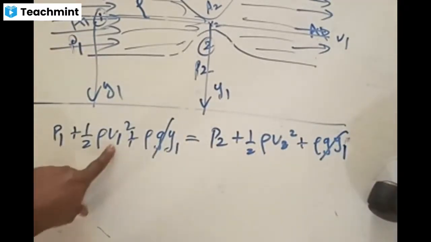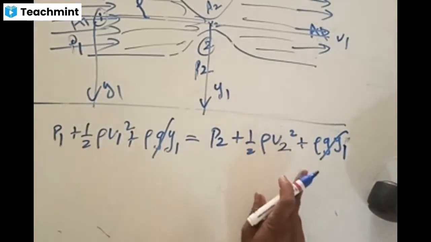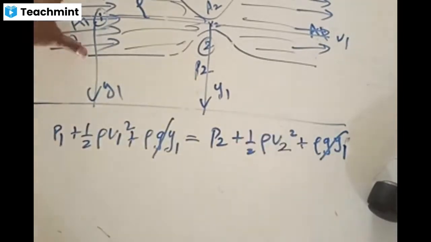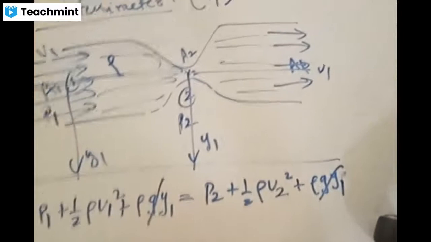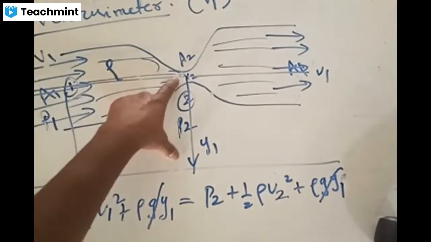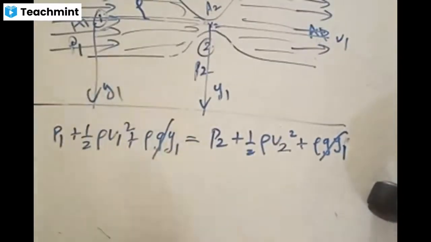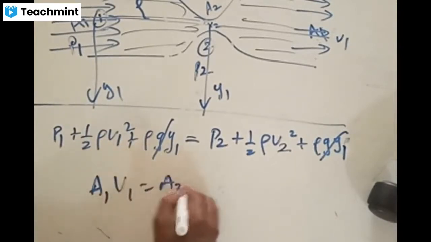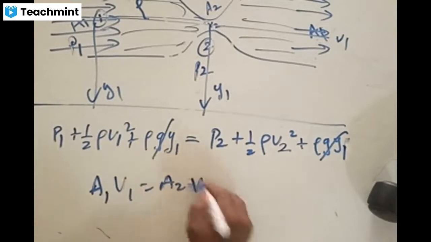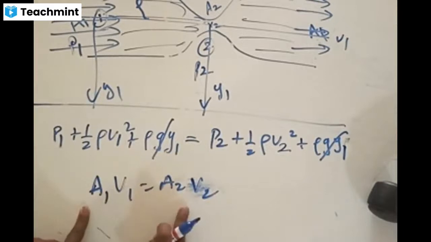We want to find the value of v1, but v2 is unknown. Now can you convert this v2 into v1 form, because you know the areas of the device. For this Venturi meter, we know the A2 value because we have the diameter measurements. You can measure that. A2 can be determined, A1 can be determined. V1 is unknown, V2 is also unknown. But can you now write V2 in terms of V1? Yes, using the equation of continuity, A1 V1 is equal to A2 V2. Since we don't know V2, we are converting V2 also in terms of V1, but we know the A1, A2 values.